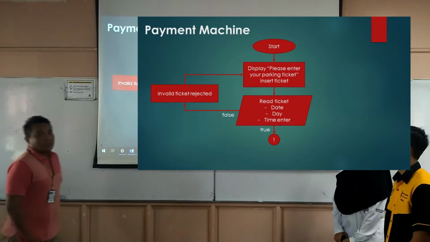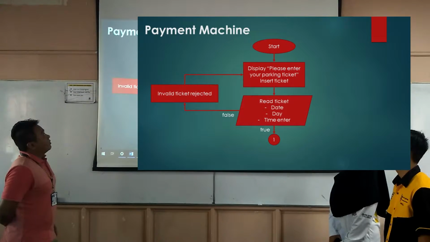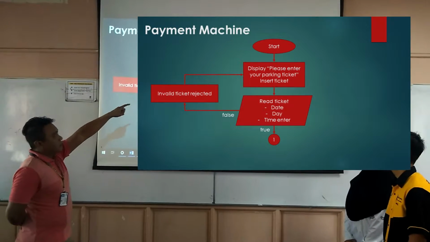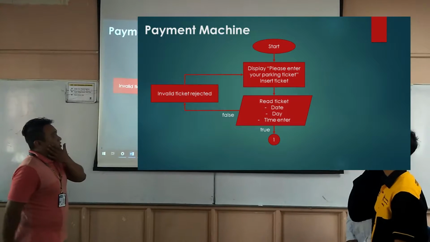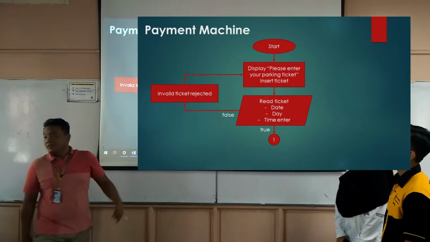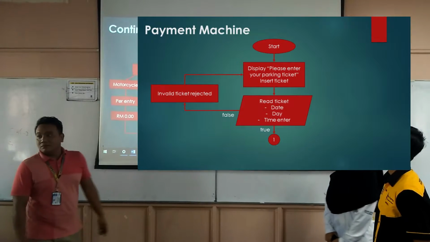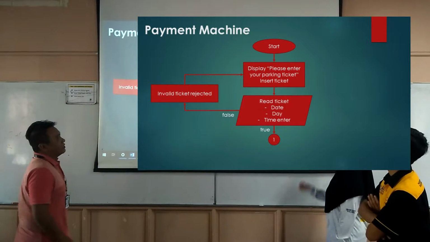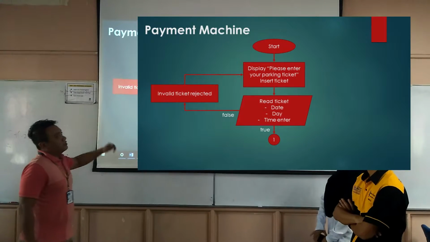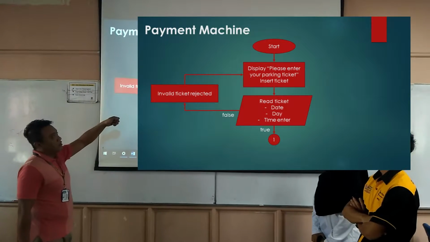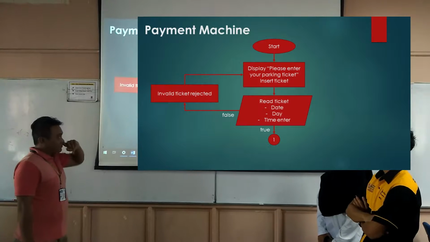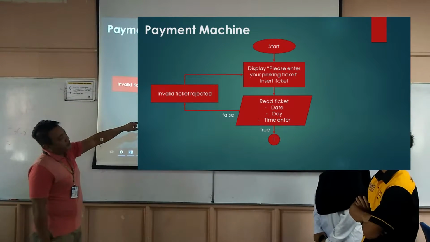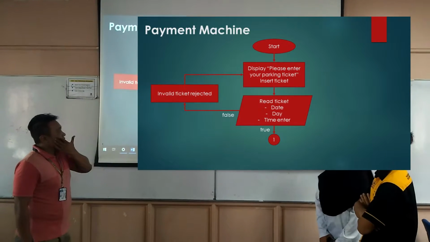And here's the flowchart for payment machine, which is a ticket payment machine. Start, and the machine will show this display. Please enter your parking ticket, and the customer will have to insert the ticket, and the machine will process to read the ticket by date, day, and time entered.